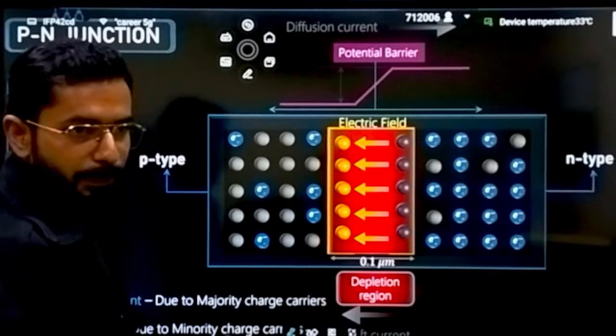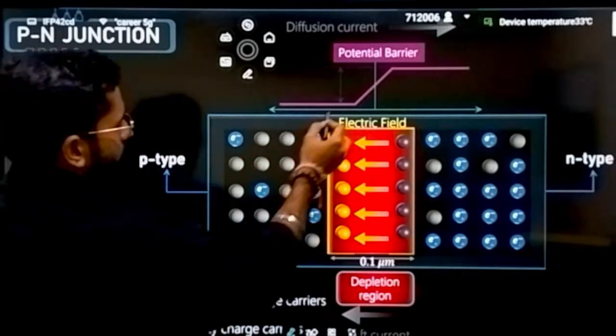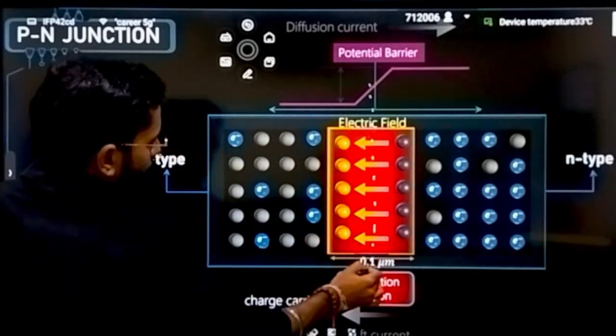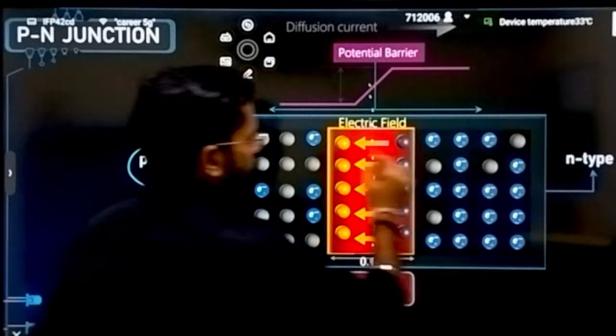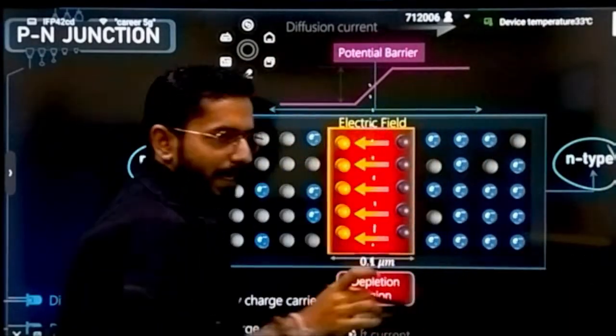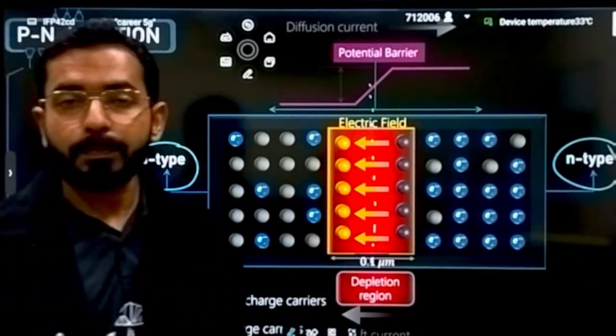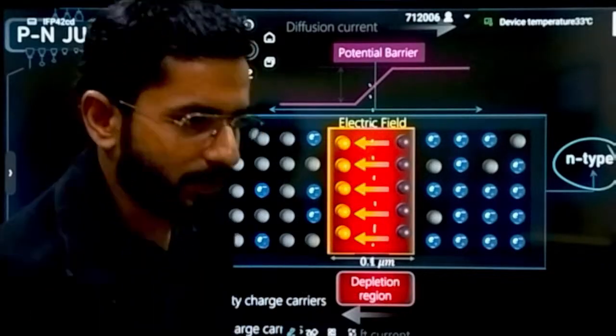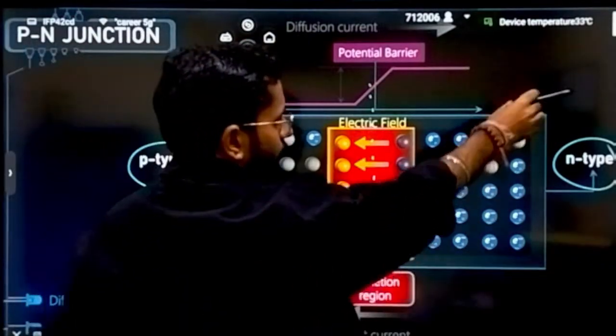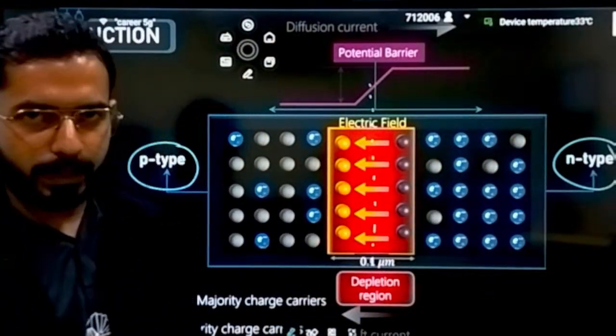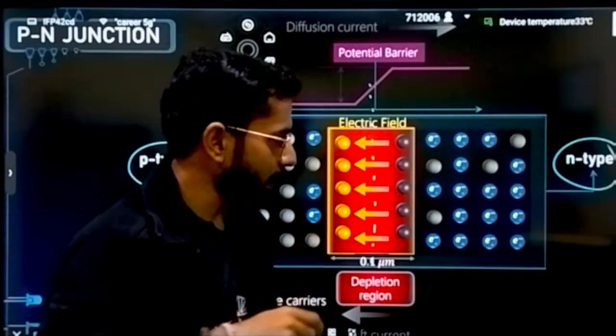What kind of diode is it? It is a PN junction diode. What is a PN junction diode? One side it is P-type semiconductor, and on the other side it is N-type semiconductor. In P-type, whose concentration was greater? Hole concentration was greater, and on the N side, electron concentration was greater. This is the basic thing that we have understood in the last class.